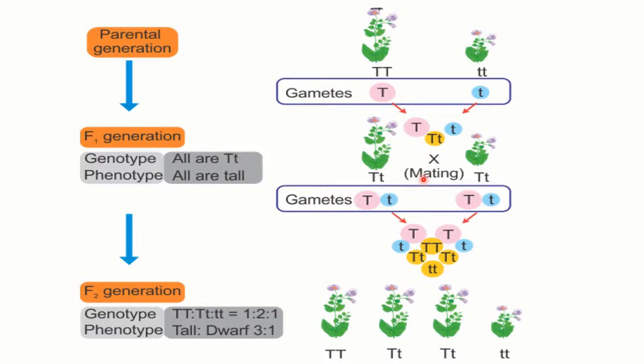I repeat, according to Mendel's law of segregation, only one of the two gene copies present in an organism is distributed to each gamete, egg or sperm cell that it makes, and the allocation of the gene copies is random. When an egg and a sperm join in fertilization, they form a new organism whose genotype consists of the alleles contained in the gamete.